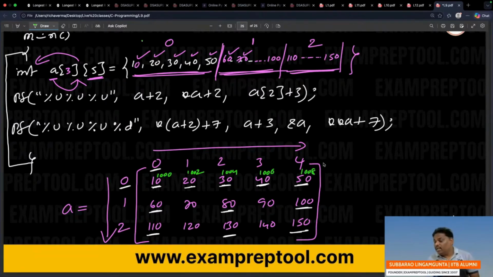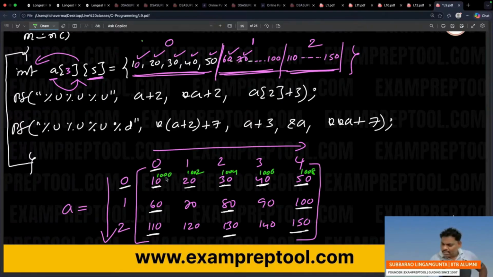This is called row major order. While storing elements, if you store the elements row wise, this is called row major order. Every 2D array inside a computer will store in row major order or column major order. When they don't mention anything, by default it is row major order, understand.